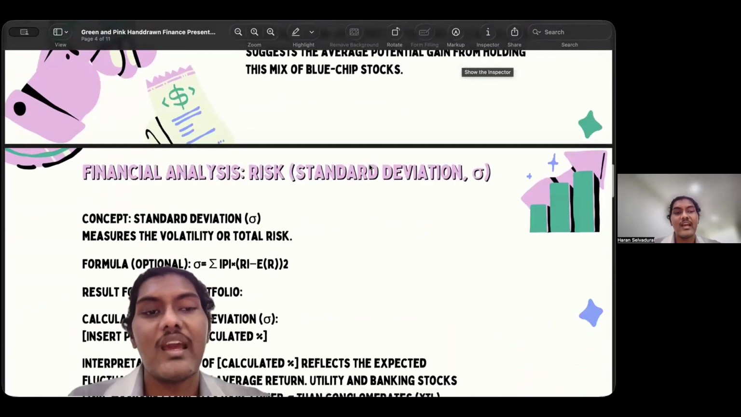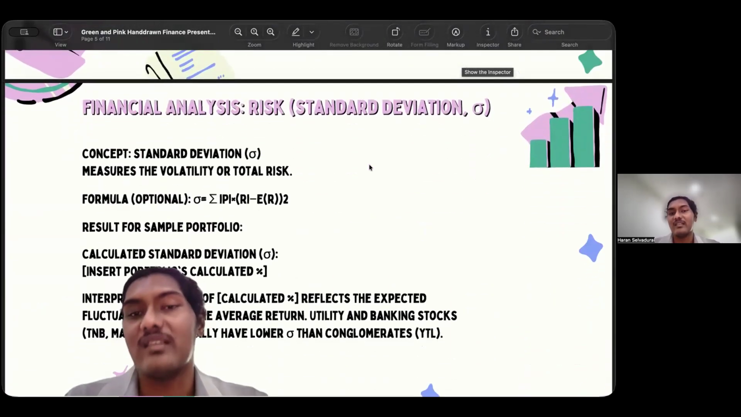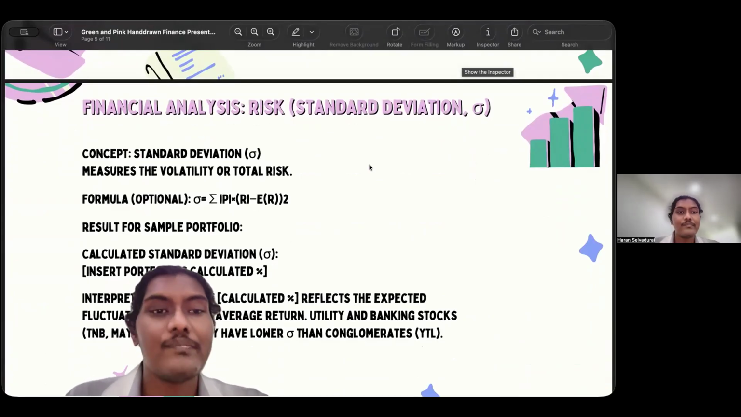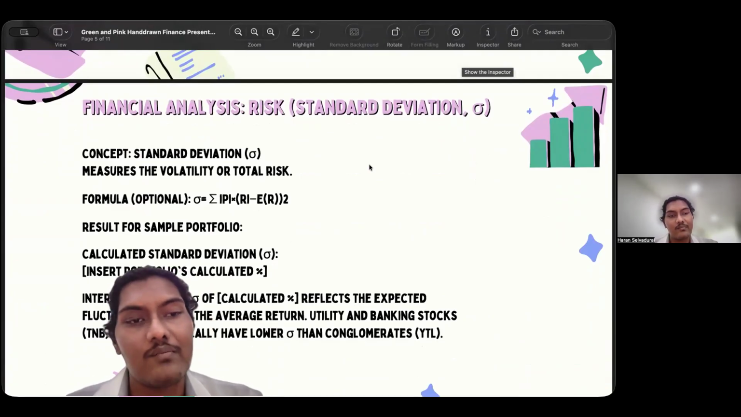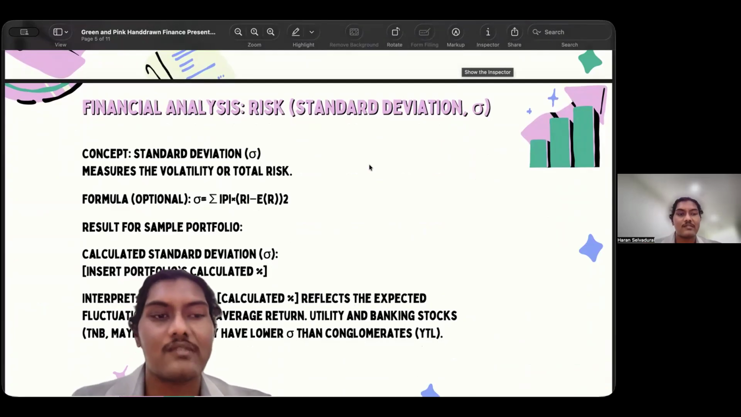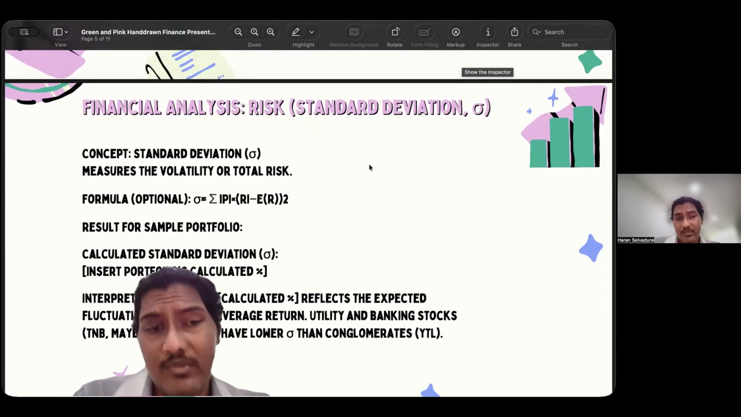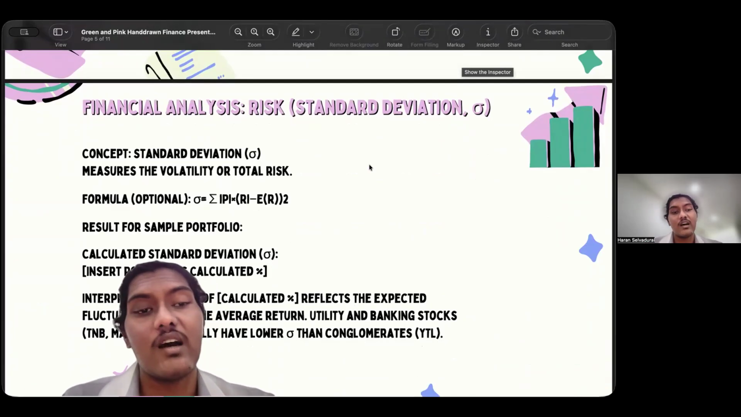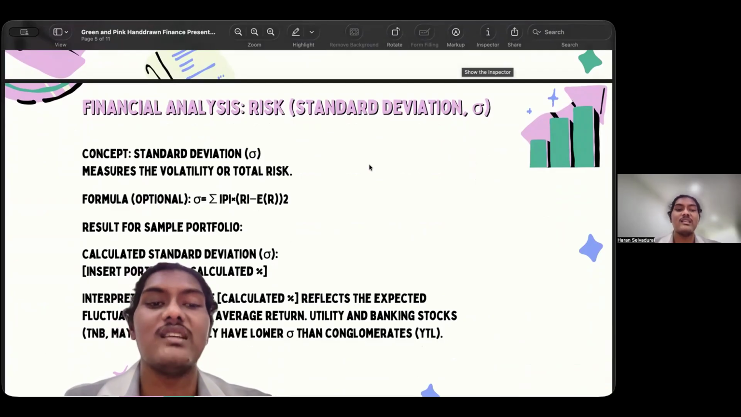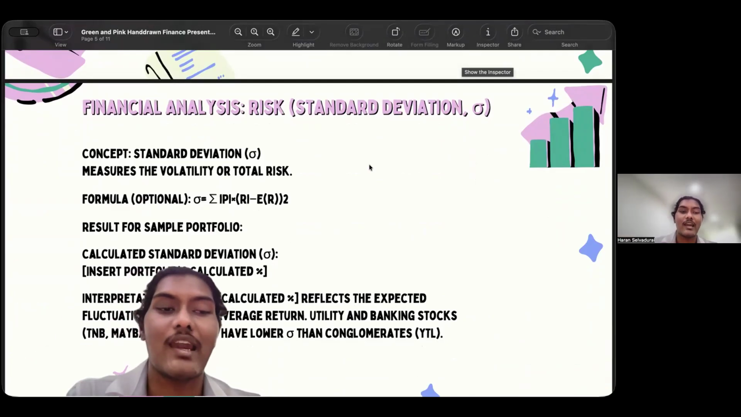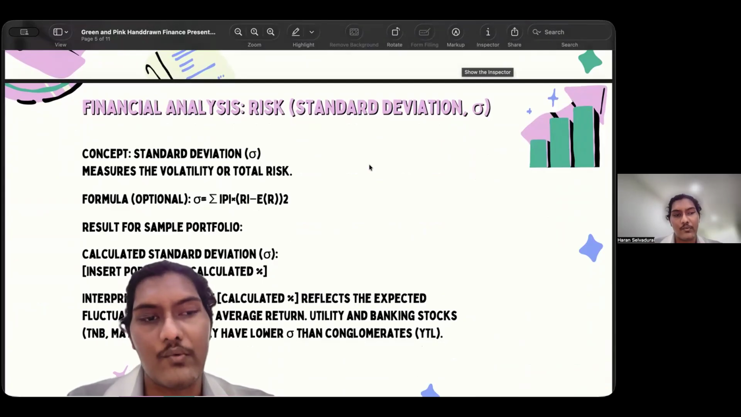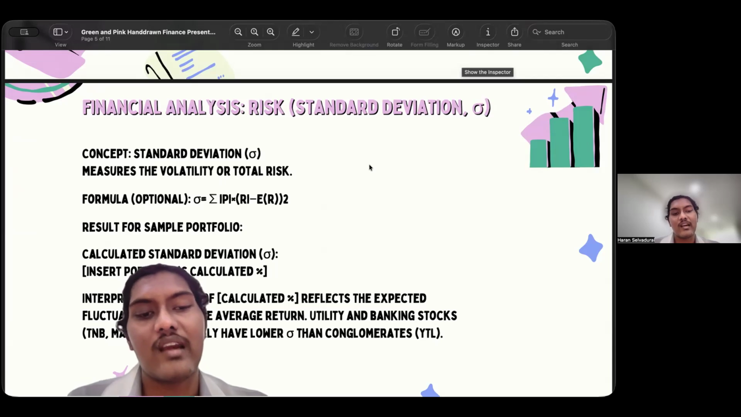blue chip stock. The financial analysis also uses risk through the standard deviation. The concept of standard deviation measures the volatility or total risk, with the formula σ = √(Σ pi × (Ri − E(R))²), which gives the sample portfolio's calculated standard deviation, inserted in the portfolio calculation. The interpretation is that the calculated value reflects the expected fluctuation around the average return.